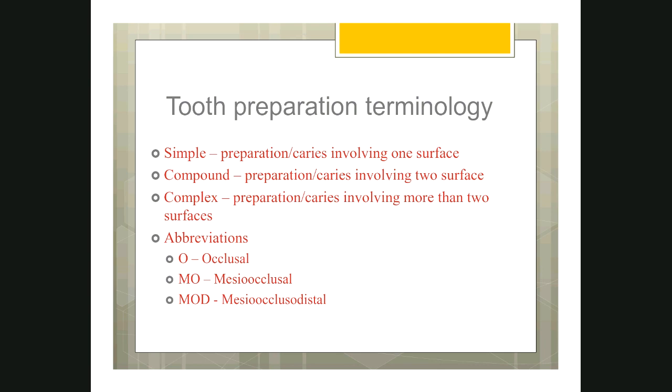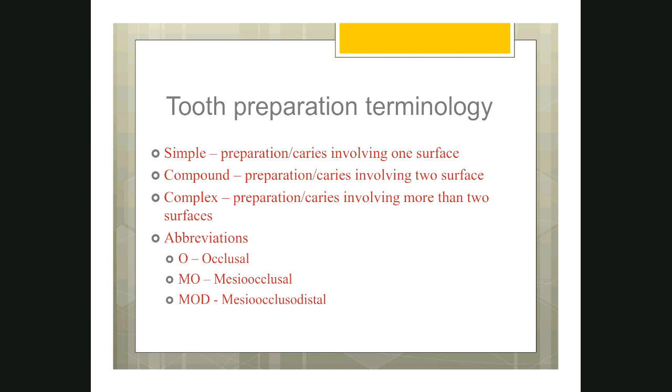Based on the number of surfaces involved, the tooth preparation can be classified as simple, compound, complex. Simple means involving only one surface, class 1. Compound means involving two surfaces, class 2. Complex means combination of a class 2 cavity and a class 5 cavity.